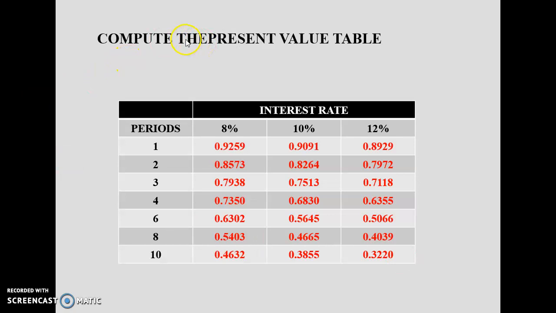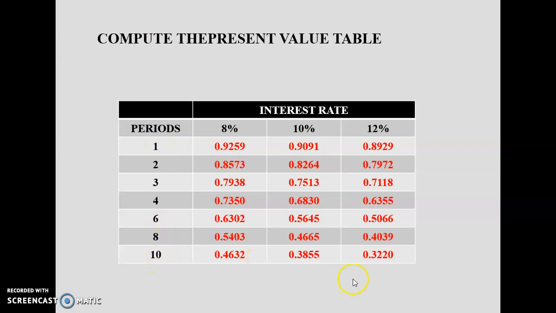For example, to calculate the present value interest factor, it depends upon two things: the time period and the interest rate. Like time period n equal to 1 and interest rate equal to 0.08, by putting in the values, it will be 1 over (1 plus 0.08) raised to power 1. If the interest rate is 10%, the answer will be 1 divided by (1 plus 0.1), raised to the power 1 because the time period is 1.